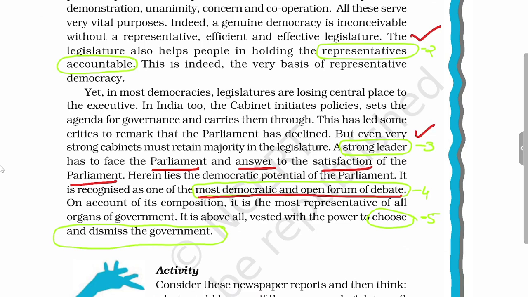Then this legislature will choose and dismiss the government. So in an earlier chapter we have seen that in parliamentary democracy an executive can come to power and continue in power if and only if it enjoys majority in Lok Sabha. So parliament will choose and dismiss the government. So these are all the utilities of the parliament, because of which we need parliament.